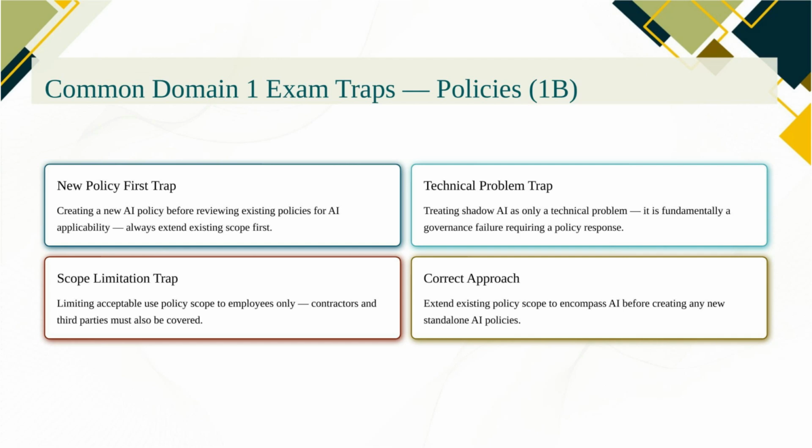And acceptable use policies that only cover employees: contractors, vendors, and third parties using organizational AI tools also need to be covered. The exam will describe a scenario where an employee or contractor is using an unapproved AI tool and ask what the governance response is. The answer is policy, specifically an acceptable use policy that addresses the tool and the behavior, and an awareness program that ensures people know the rule.